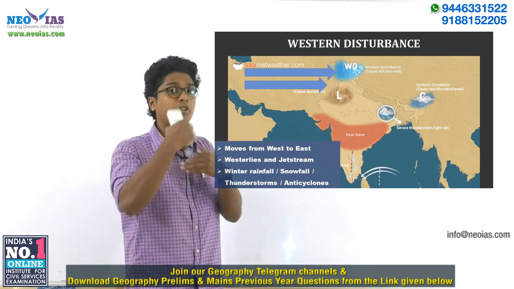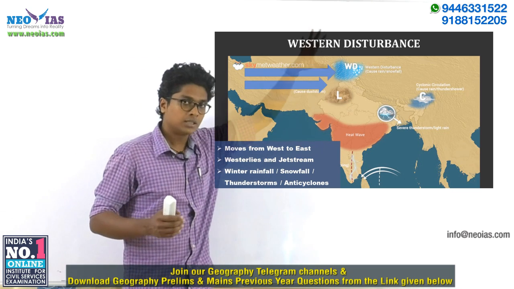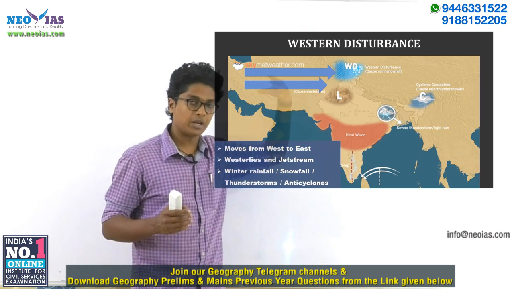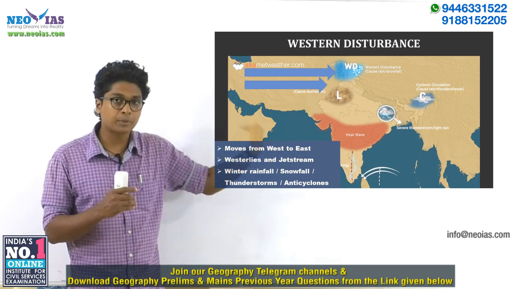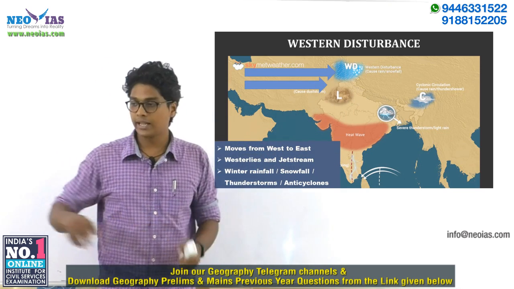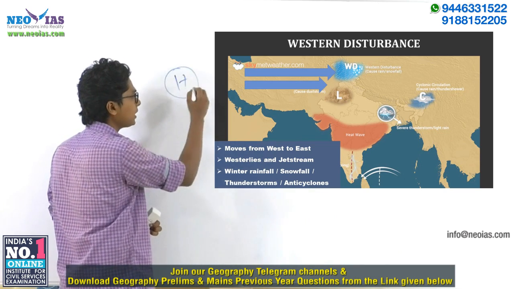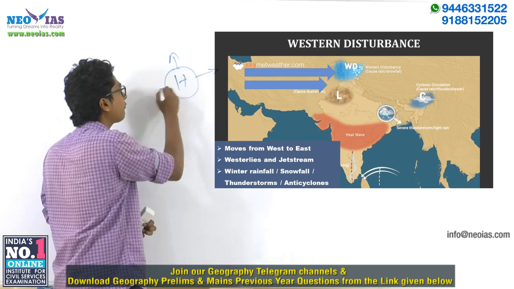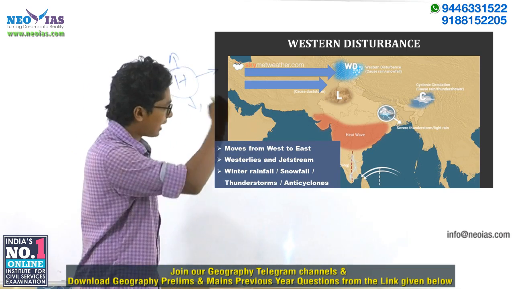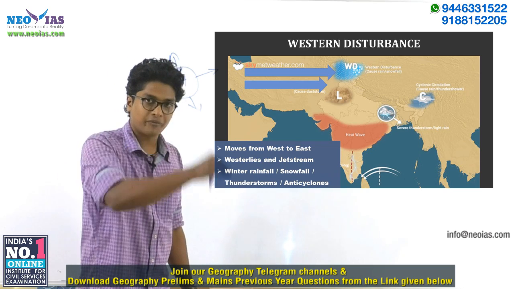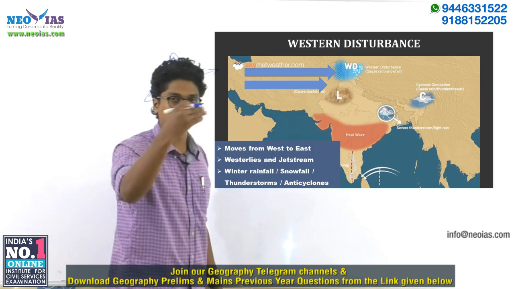But as an after effect of western disturbance, after the winter rainfall is received, the land would become cold, and the air would be more dense there, and that will result in high pressure conditions, which we call anticyclones. Now, if you are having a high pressure system, the wind will always move away from that high pressure system. So imagine in our northwestern region you are having a high pressure system; the winds will move from that high pressure towards all the directions, right?